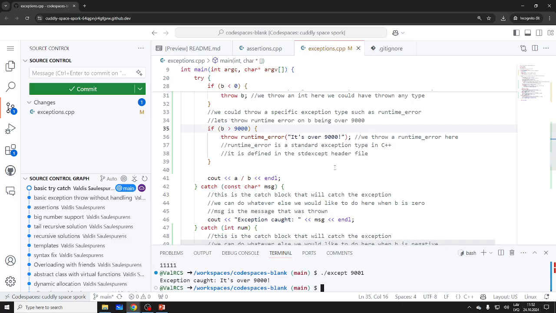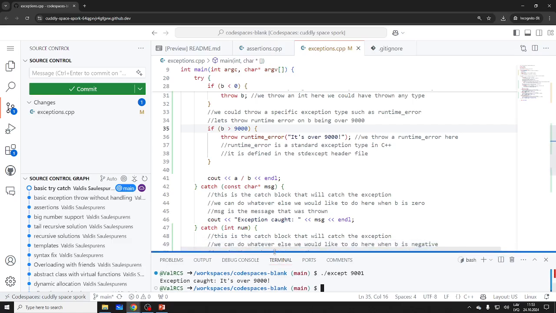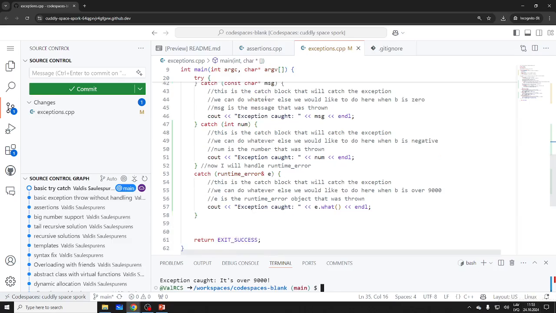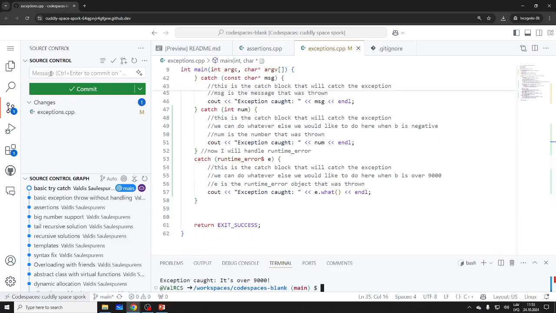Let's take a break, I guess, if there are no questions. And after the break, I think we can see how we can define our own exceptions. Let's do 1210. I will save this.